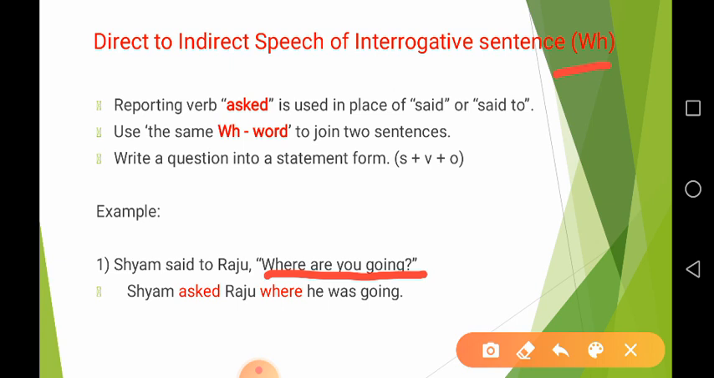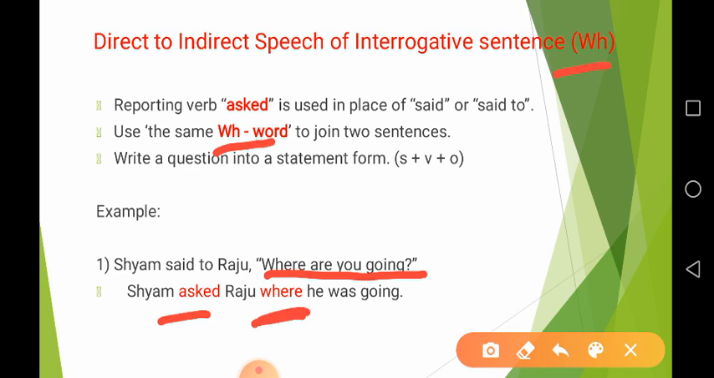In a WH question we make some changes while transforming it into indirect speech. The first change is that we use asked as a reporting verb, and the second is that we use the same WH word to join two sentences. Here, because in the reporting speech the WH word is where, we have used the same WH word to connect two sentences.